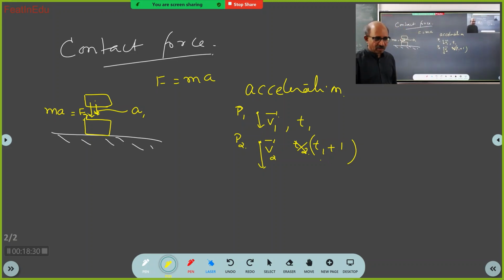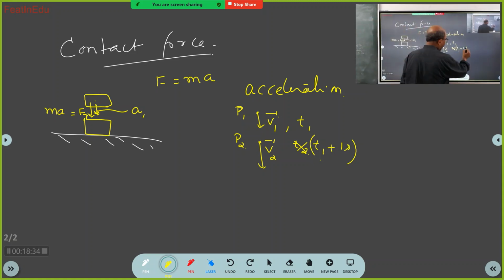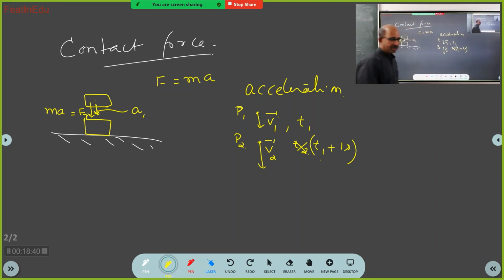So what did you understand? When the body was here and came here, how much time did it take to come from here to here? 1 second. So in 1 second, the velocity changed from V1 bar to V2 bar.